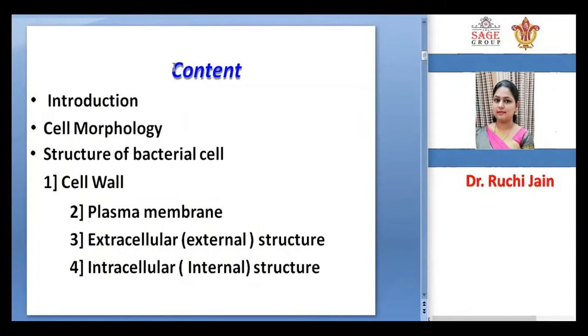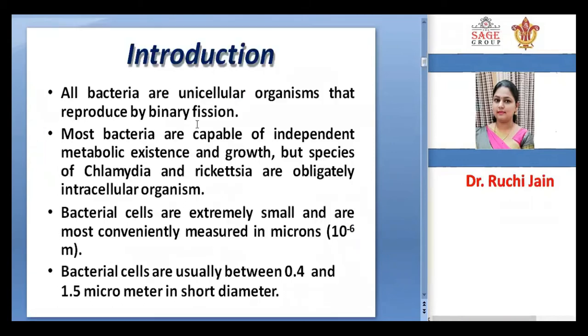Here we will include the contents like introduction, cell morphology, structure of bacterial cells, cell wall, plasma membrane, extracellular structure and intracellular structure. So all these things we have studied in the previous class, that bacteria are unicellular organisms that reproduce by binary fission. Most bacteria are capable of independent metabolic existence and growth, but species of Chlamydia and Rickettsia are obligatory intracellular organisms, means they are parasitic in nature.